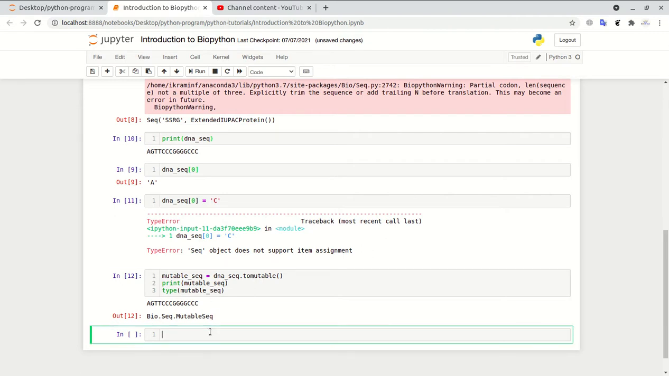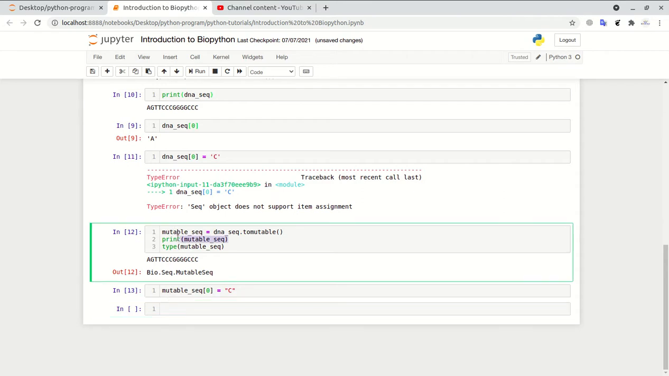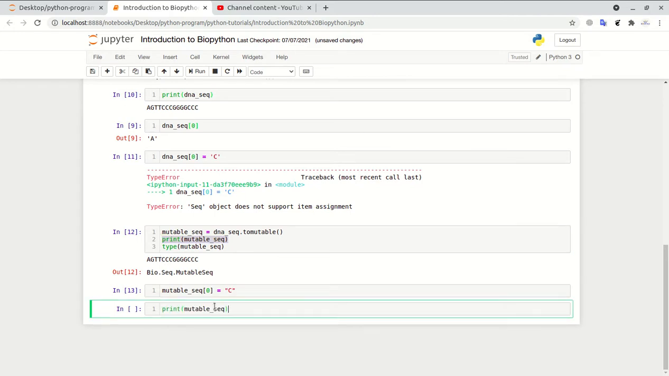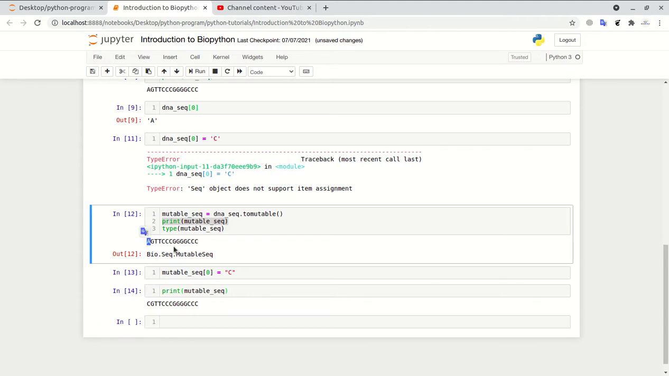Let's try to change the first element of this mutable seq object. I want to change the first element with C. Okay, it ran successfully. Let's print the mutable seq object again. Oh, it changed. Our first element was A, and after changing it is now C.